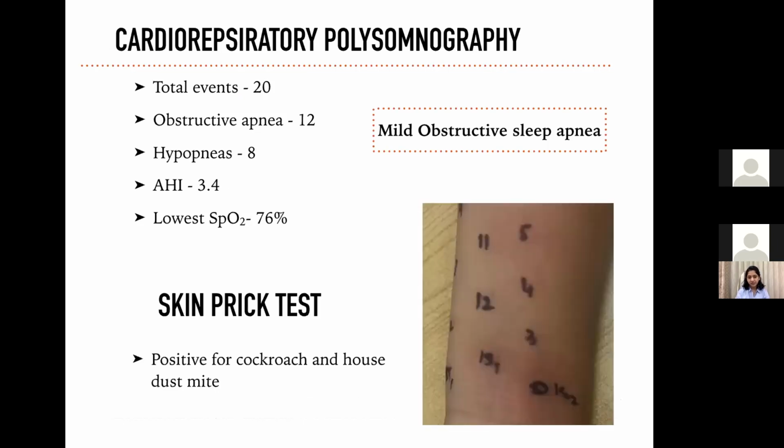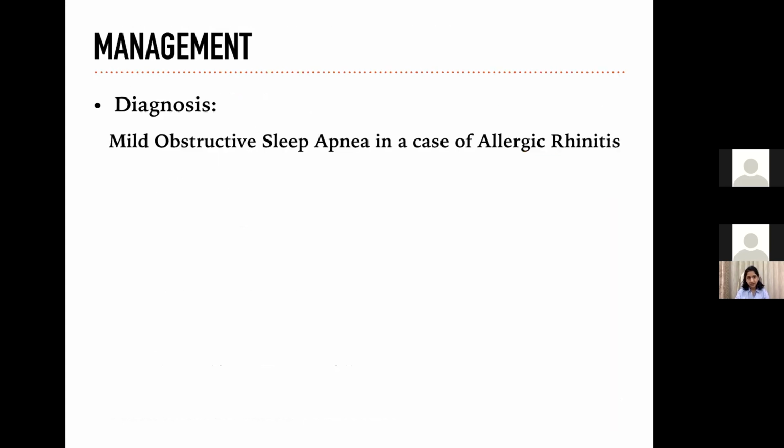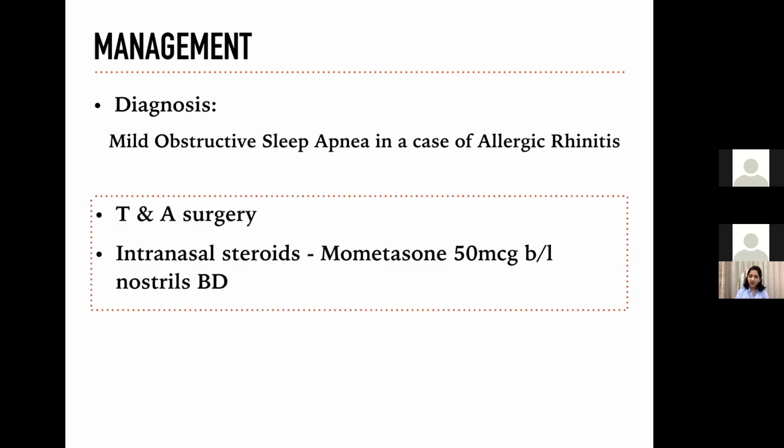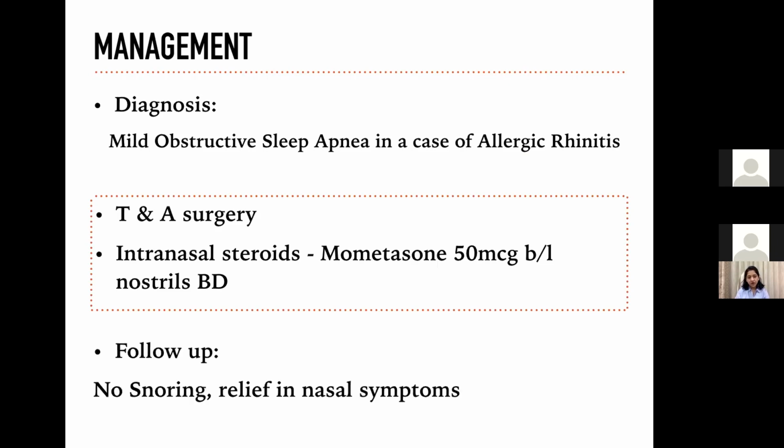We also did a skin prick test for her, which was positive for cockroach and house dust mite. So this was clearly a case of mild obstructive sleep apnea, the etiology being tonsillo-adenoid hypertrophy, secondary to allergic rhinitis. She underwent TNA surgery, and intranasal steroid, mometasone, was started at a dose of 50 micrograms in bilateral nostrils. On follow-up, she was significantly relieved. Her nasal symptoms were much better, and she had no snoring.